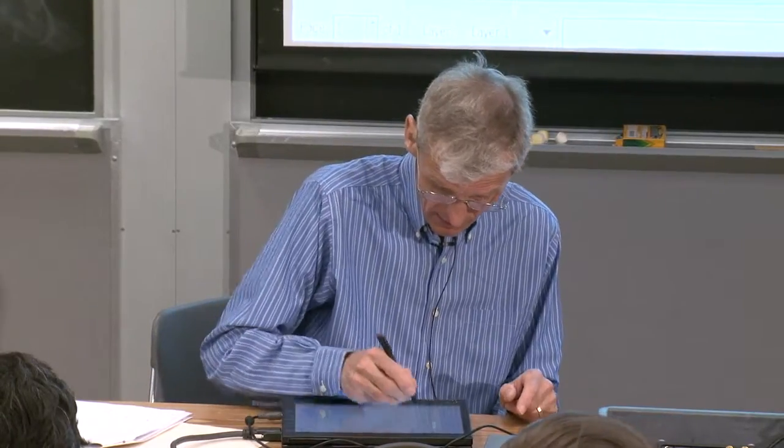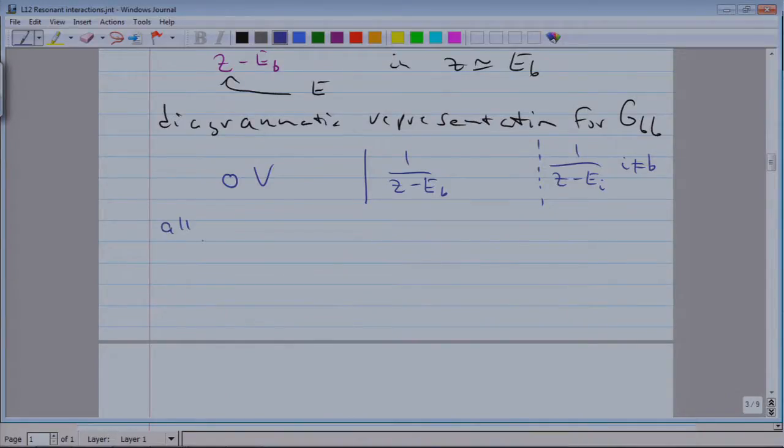So if I write down all terms which contain this resonant term twice, well, we start with a resonant term, and we have to end with a resonant term because we have the matrix element GBB, which I'm focusing on now. And so there can be one vertex. We can start with this term, and now we can do something else in between.